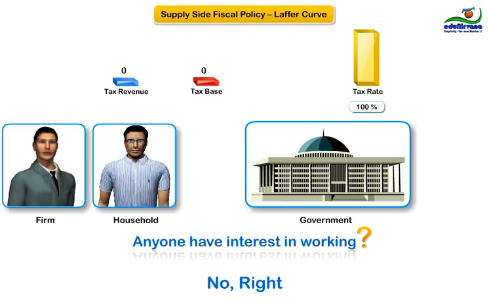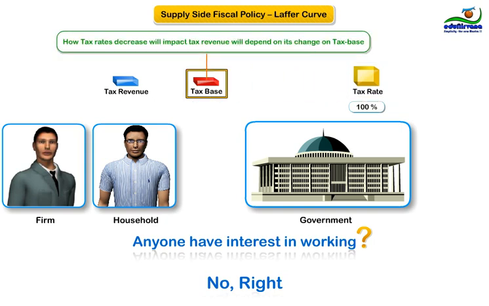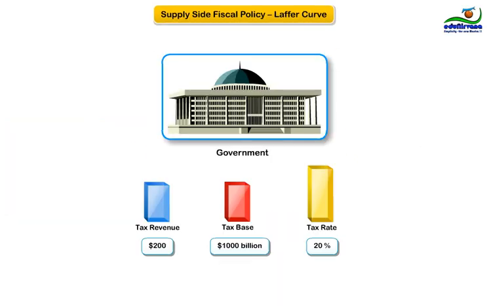So obviously, whether tax revenues increase or decrease as the average tax rate is lowered depends on whether the tax base expands by a greater or lesser percentage than the percentage reduction in the tax rate. Let's take an example. A tax rate of 20% multiplied by a tax base of $1,000 billion generates $200 billion of tax revenues.